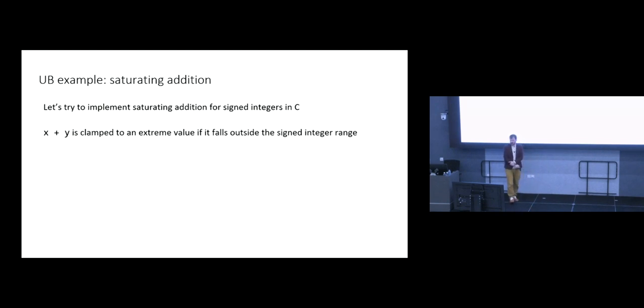To illustrate the example, I want to implement a function in C that does saturating addition. This is going to be a function that takes int values x and y, signed integers, and returns x plus y. But if x plus y would overflow, if it wouldn't be representable in the signed 32-bit integer range, then we'll get an extreme value. We'll get int max or int min, depending on whether the value would overflow or underflow. So let's go ahead and try to implement this in VS Code.